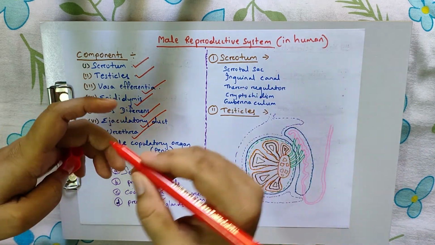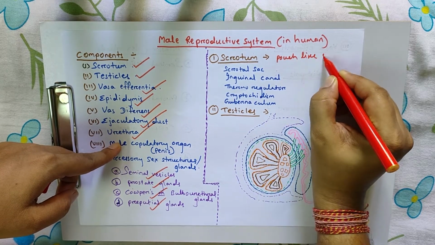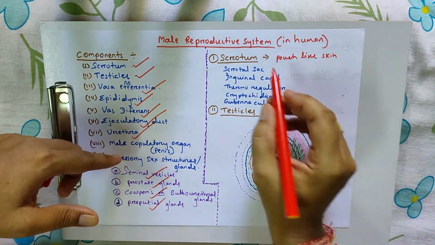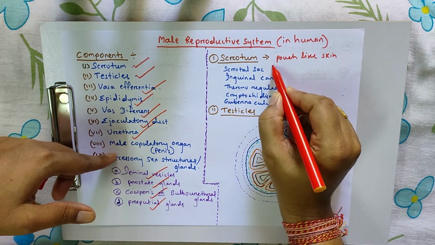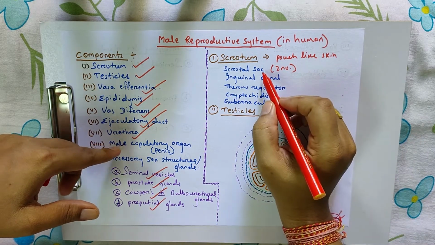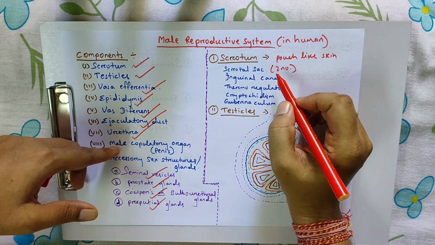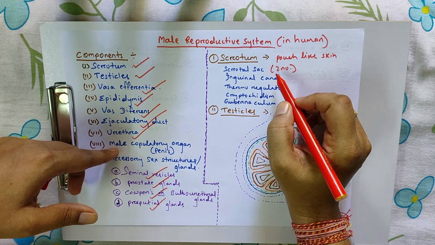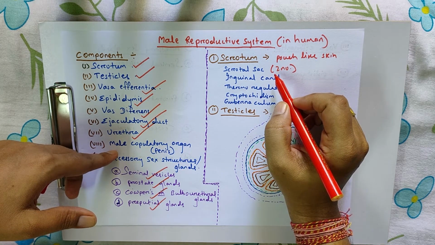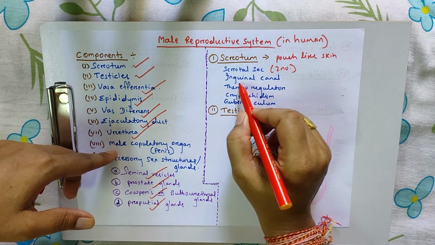Scrotum is the pouch-like skin present around the testis. It contains two scrotal sacs. Each scrotal sac contains a testis. Testis is present in the abdomen in the embryonic stage up to 7 months. After 7 months, testis descends into the scrotum through a canal that is called inguinal canal.